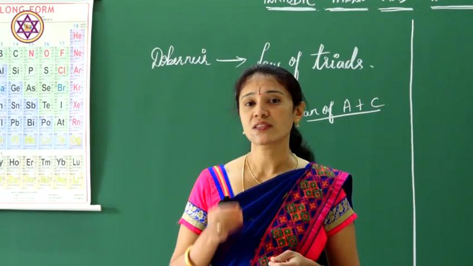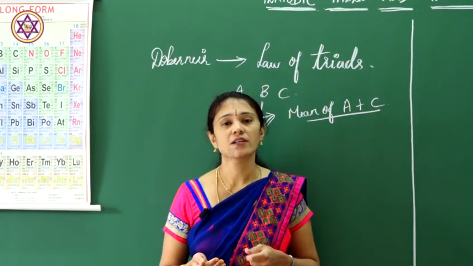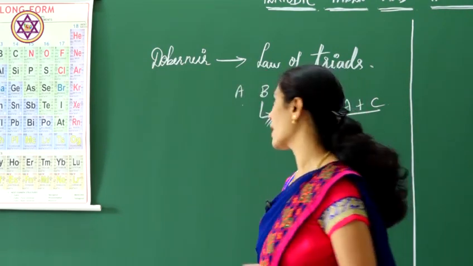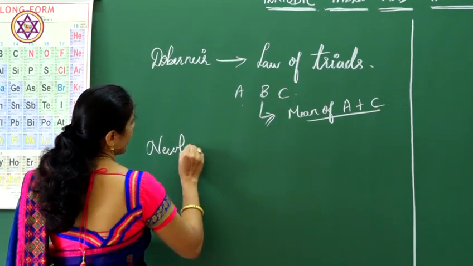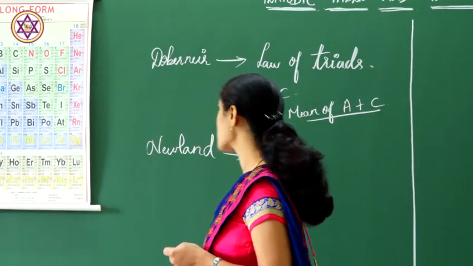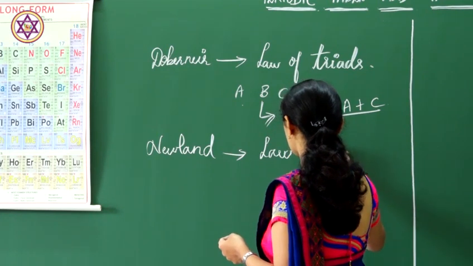There were only 31 elements in the 18th century. After 1863, there came a scientist by name Newlands. He gave a famous law, the law of octaves.